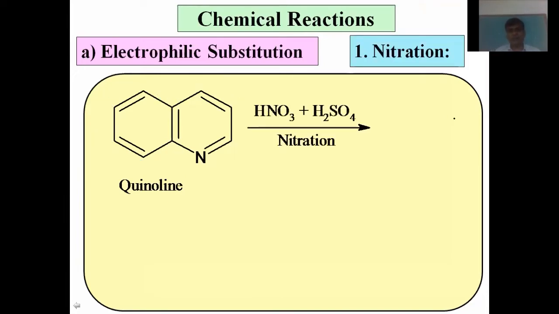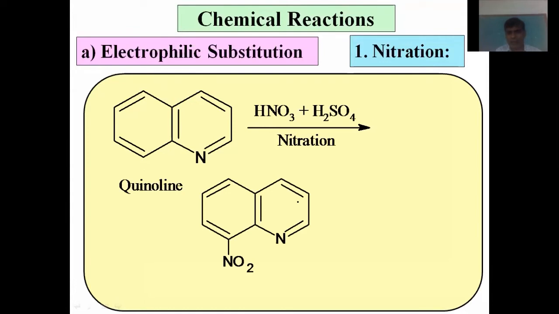Quinoline, when it is reacted with a mixture of concentrated HNO3 and concentrated H2SO4, that mixture is called the nitrating mixture, we get a mixture of two products. This is position 8 actually. The hydrogen atom from position 8 is replaced by an NO2 group.